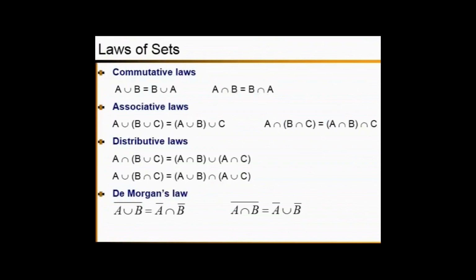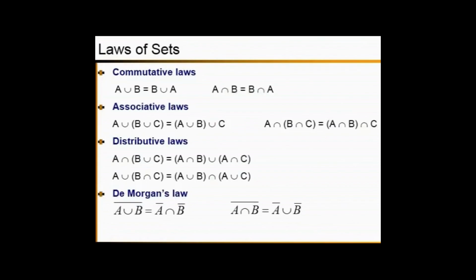Now look at the arrangement: A intersection (B union C). It says first you need to get the B union C, then you have to get the intersection of that with A. According to the distributive law, you can write this as (A intersection B) union (A intersection C).